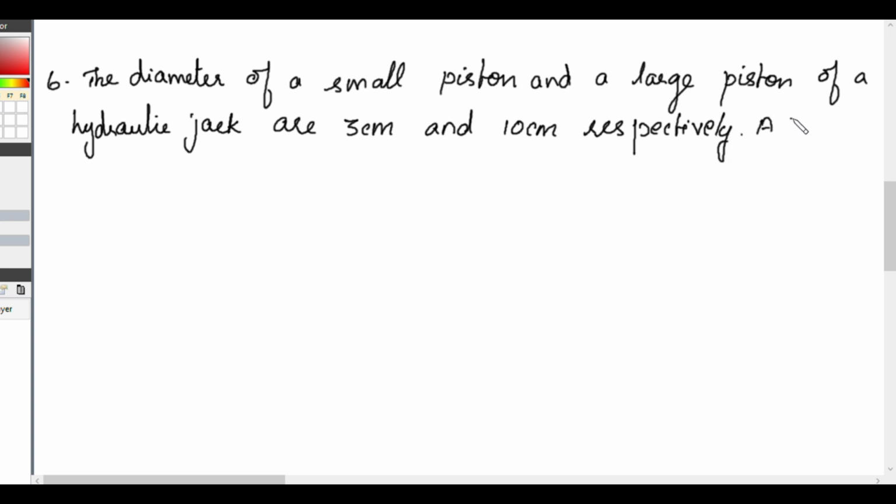A force of 80 Newton is applied on the small piston.